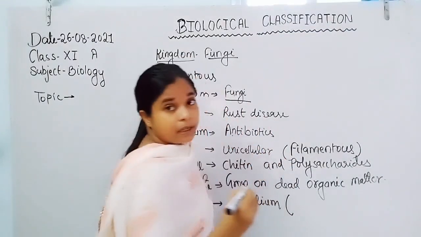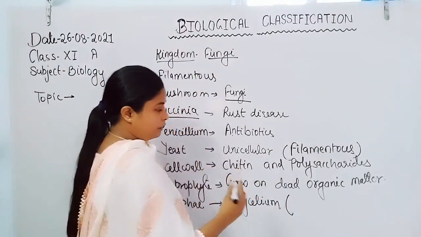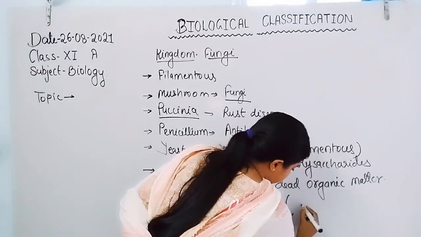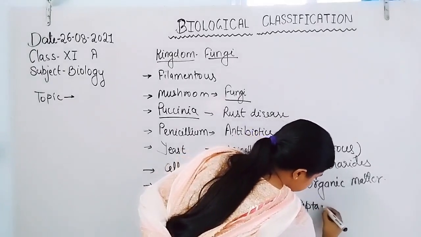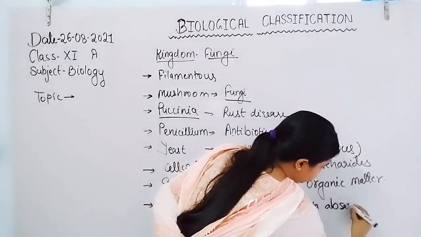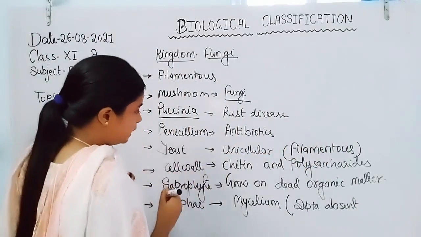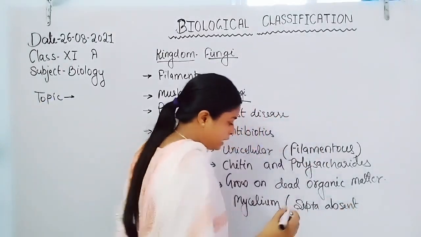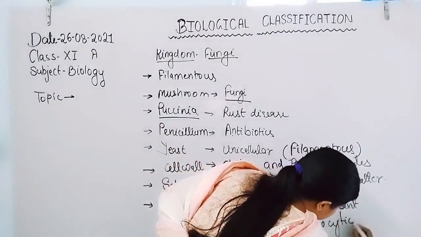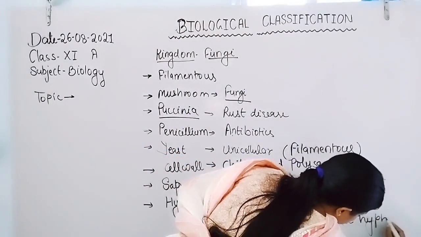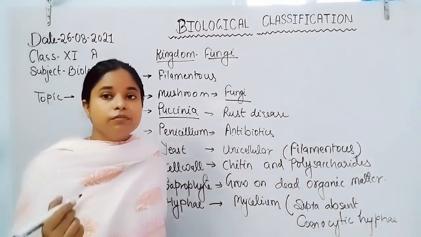If septa are present, they constitute unicellular compartments, but if septa are absent, that type of hyphae is known as cenocytic hyphae, because of the absence of septa.